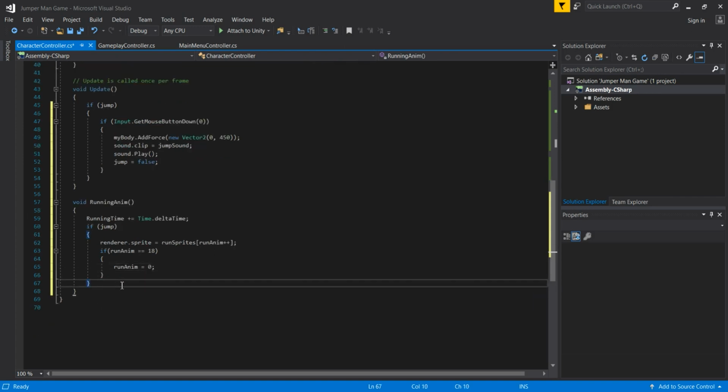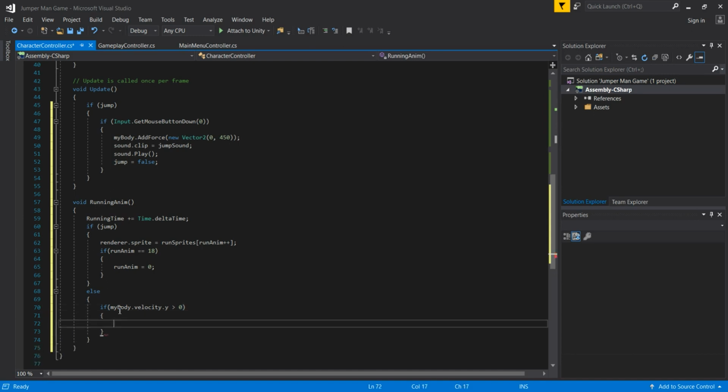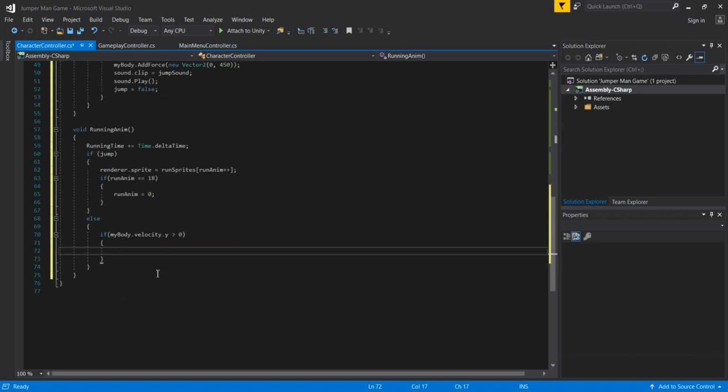And in the else statement, we are going to pass here also an else statement. So that means if we are not to jump, because first of all we pass if we jumped, we are going to execute this piece of code because now we are running. So actually if we are currently jumping, so if we are in the air, we are going to call our jumping sprites. So we are simply going to pass here in the if statement, again we are going to check if myBody.velocity.y is greater than 0, as I said, meaning if we are currently jumping, if we are in the air,